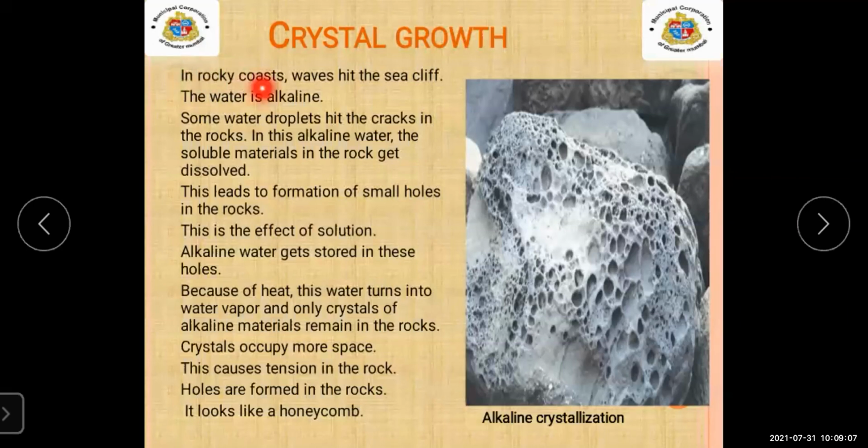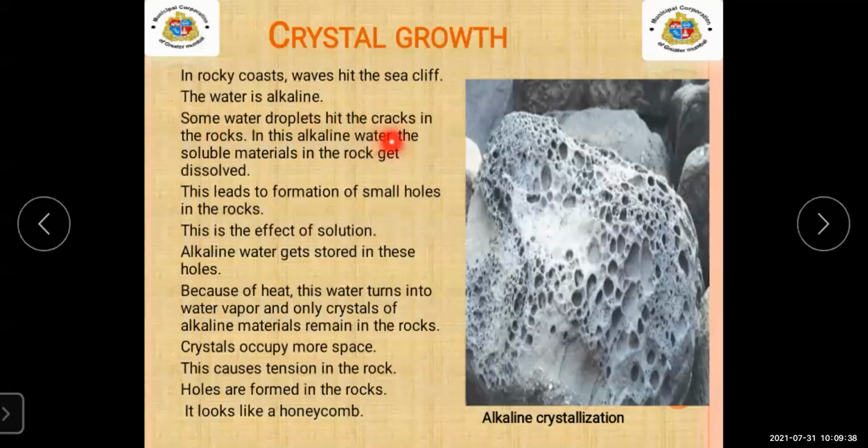See, in rocky coast areas, waves hit the sea cliff. The water is alkaline. Now, what is alkaline? Alkaline means it is having an effect, or you can say a chemical behavior, which is opposite to an acid. Some water droplets hit the cracks in the rock.